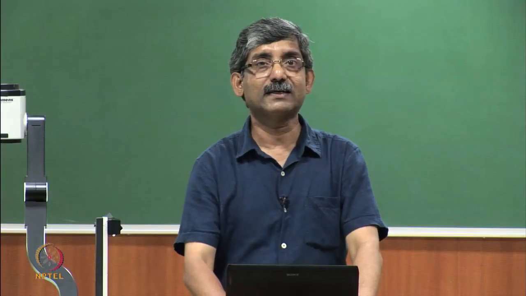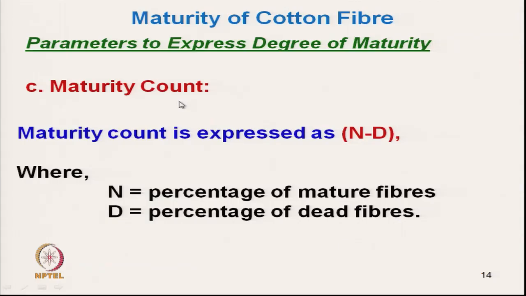Next is the maturity count. It is the difference between the percent of mature fiber and the percent of dead fiber. There are typically three different types of fibers: one is the mature fiber, second is the dead fiber, and another type which is in between, the semi mature fiber.